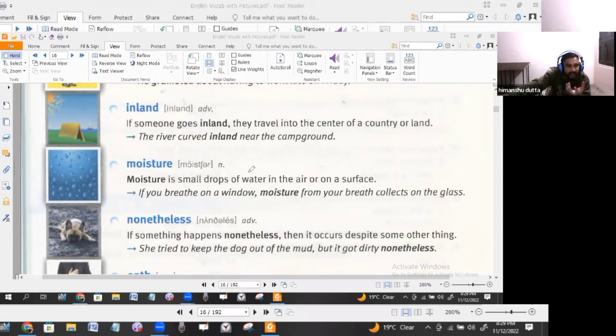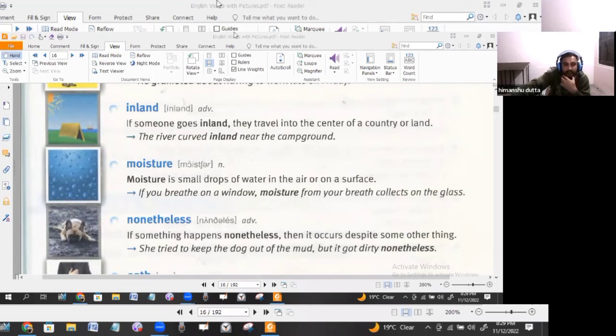To breathe is required just to have life. So if you breathe on a window, moisture, that means there would be some drops on the window from your breath, collects on the glass. Okay, that glass is not the tumbler or something, it is the glass. Here the glass we are talking about is this glass. Okay, so next we have nonetheless.